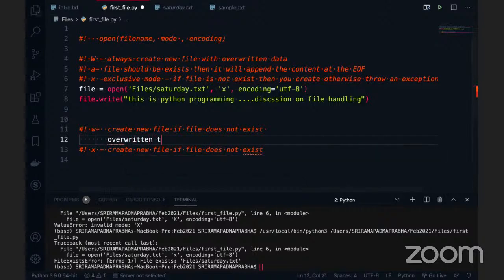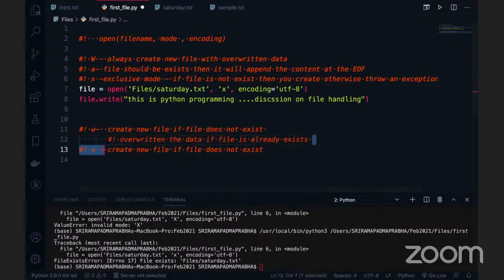Overwrite the data if the file already exists. Okay, so you can say it like this. But when it comes to exclusive mode, it says to throw an error if the file already exists. That is the only difference.